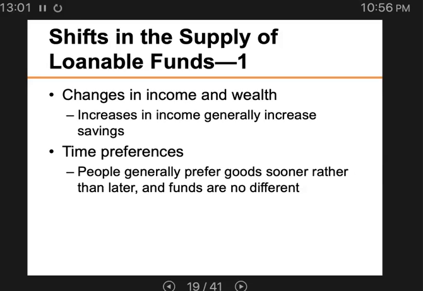So what does it mean to us? It means something like the longer the loan period, right, the higher the payment that you're going to get. But can you wait? If people prefer now to later, then you would not see a lot of savings.